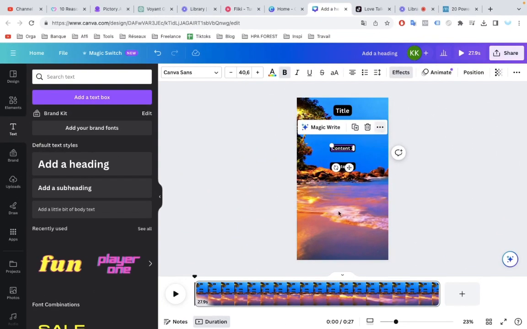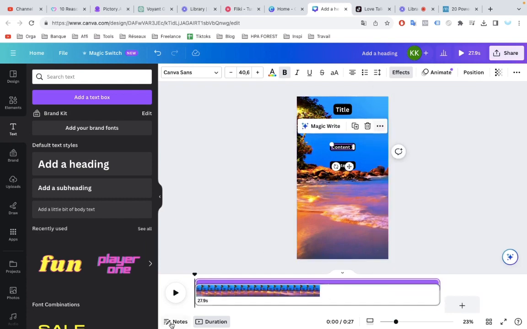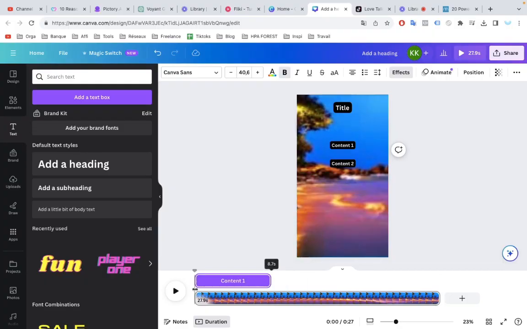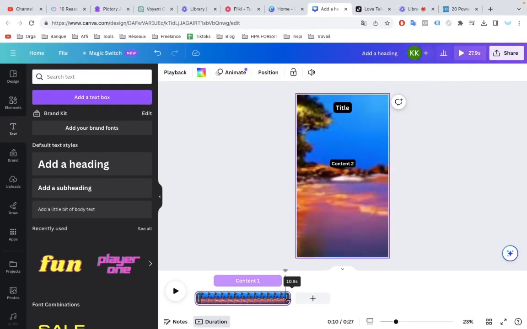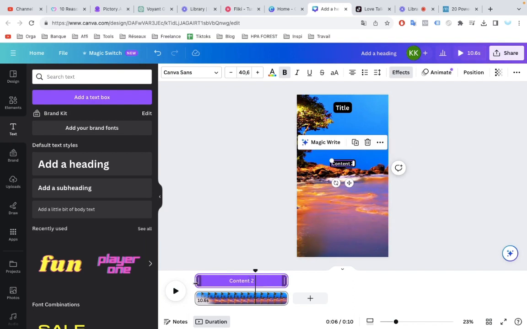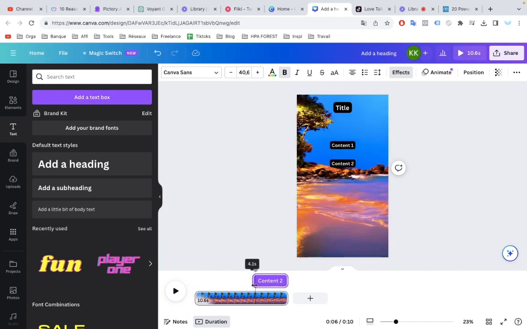To do that, we're going to right-click on part 1, and we are going to click Show Timing. This is going to give us a little timeline view at the bottom here, where we can click on the edge and drag this around to decide when to show the first part of the text and when to show the second part of the text. I normally like to have most of the video showing the first part and then a shorter amount of the video showing the second part.